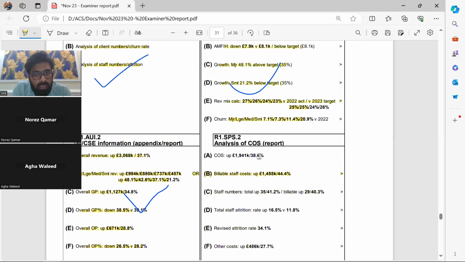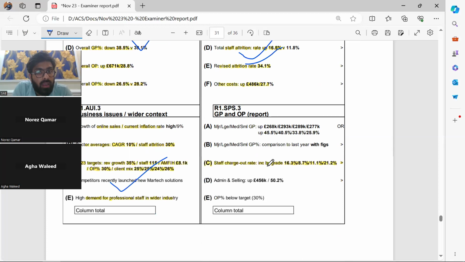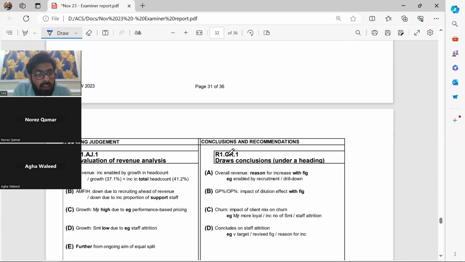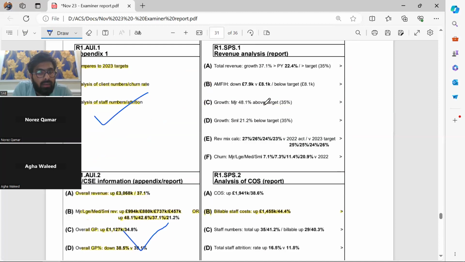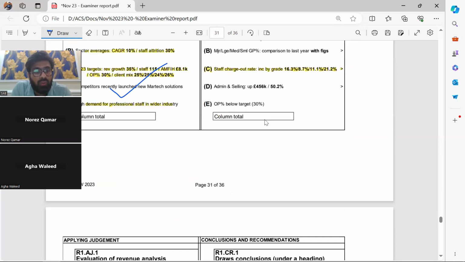Cost of sales, staff numbers, total staff attrition, revised attrition, other costs. This has all been done. The analysis of cost of sales, we have done that. Then what's here? Major, large, small, comments on their mix, GP and OP, admin and selling, OP below target. Yes, sir, we commented that. So out of 12 boxes in the first requirement, 6 are too easy.